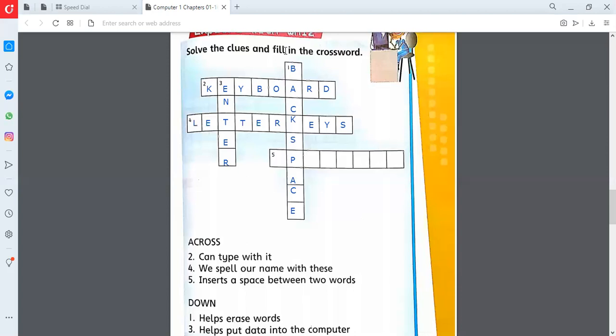So, the fifth one, the last one we have, is to insert a space between two words. It's very easy. Very good, Hamza Al Sayyed. How can we insert the space? We can insert the space with the help of the space bar. Hamza Al Sayyed, Anas Muhammad, Hamza Muhammad, all these students gave the correct answer. Ahmad Muhammad, you are also right. It's a space bar.